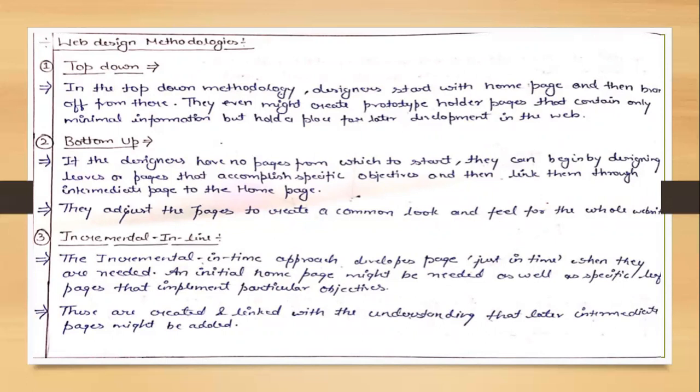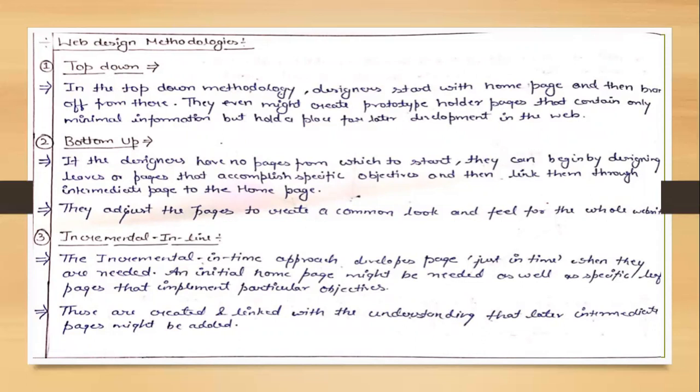That means we first create our home page, and later we will create the other web pages that we need according to the requirement. Initially we create only the home page. Once the home page and other web pages are created, we combine them with the help of hyperlinks, and that link will be available in the home page as well as in those particular web pages.